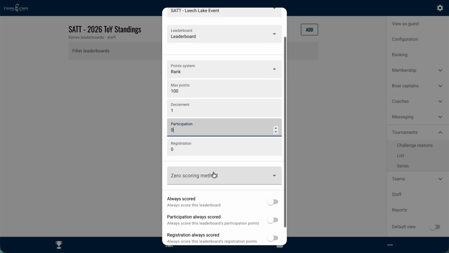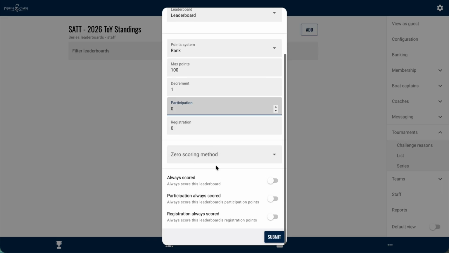This particular series is a catch, photo, release, so they do not get a 0. If they're going to receive points for a quote unquote 0, they're going to get it from the participation. Then there's always scored, participation always scored, and registration always scored. These are only going to come into play if you want this leaderboard to always score in a series style where, for instance, they drop their lowest 2.